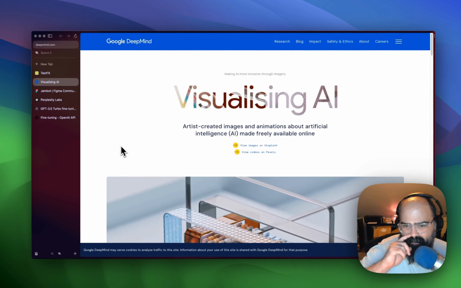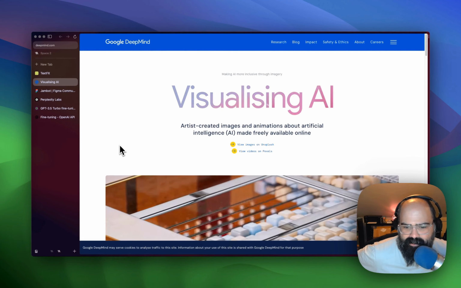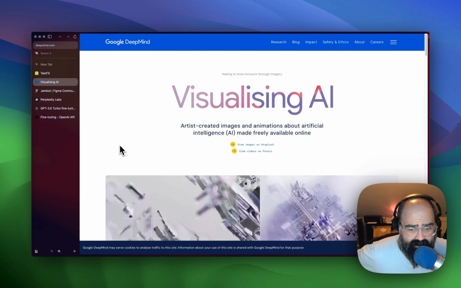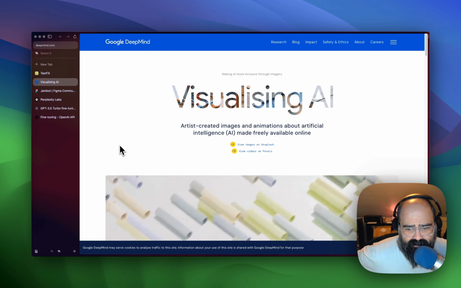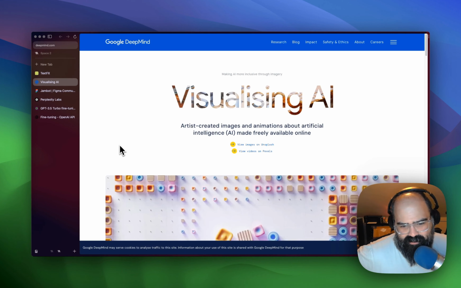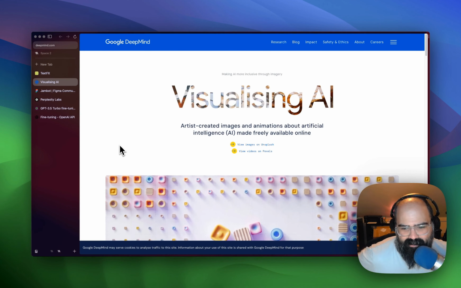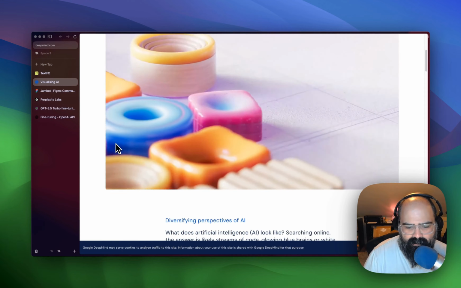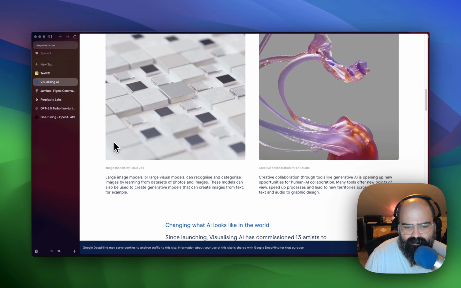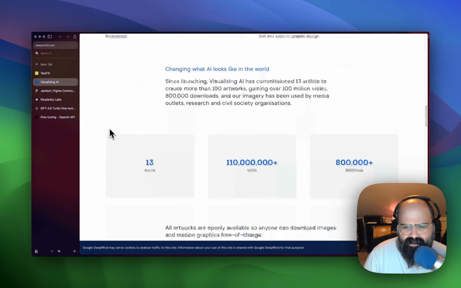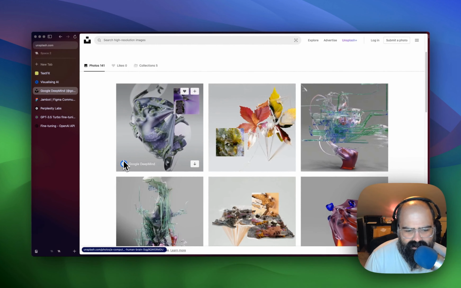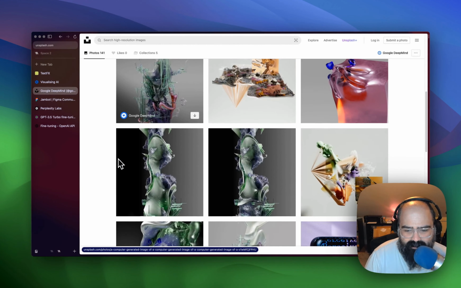All right, next up, we've got another one for you guys to check out. If you're listening, definitely worth clicking on the show notes. It's a project from Google's DeepMind. It's just called Visualizing AI. It's artists' images and animations about AI, and they're published for free. There's a write-up about the project, but you can just see these different creations. And let's see, there's an Unsplash page here that has some of this artwork.